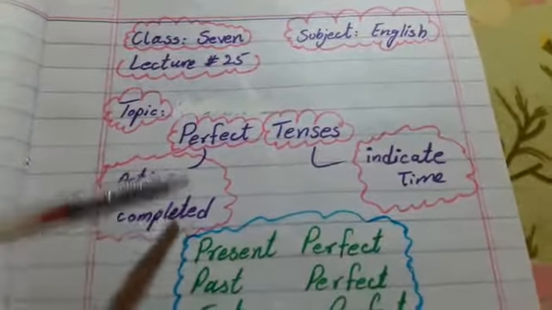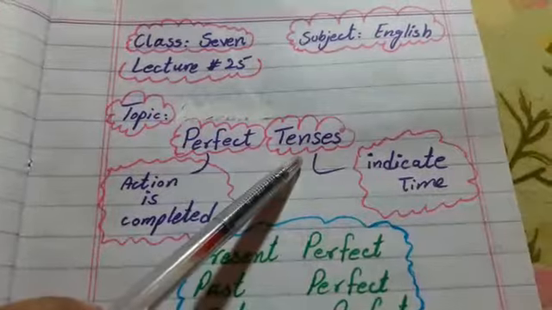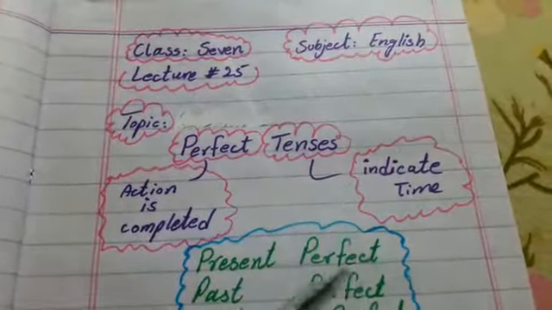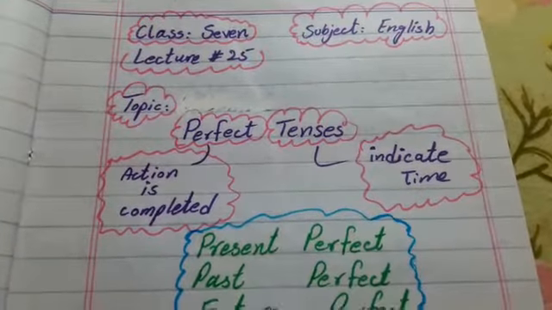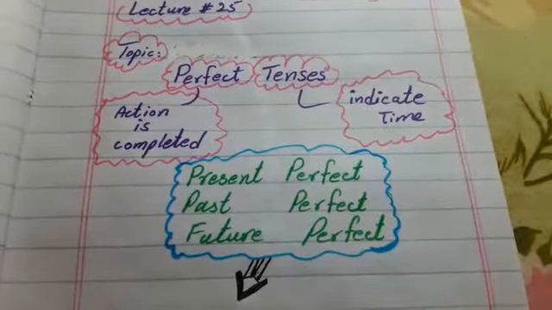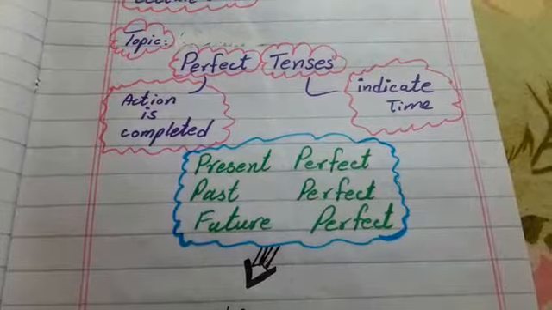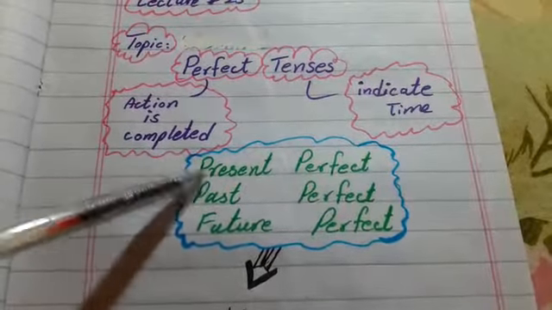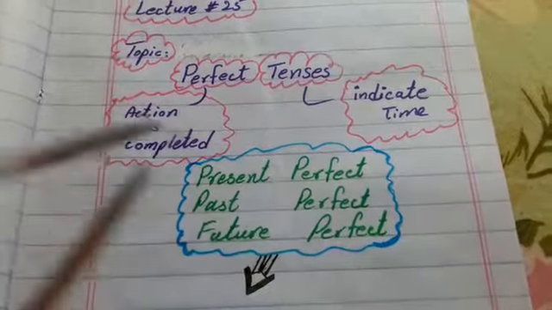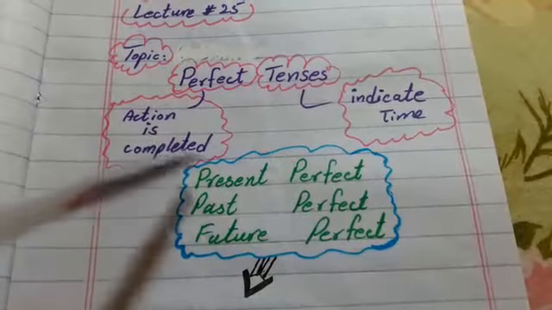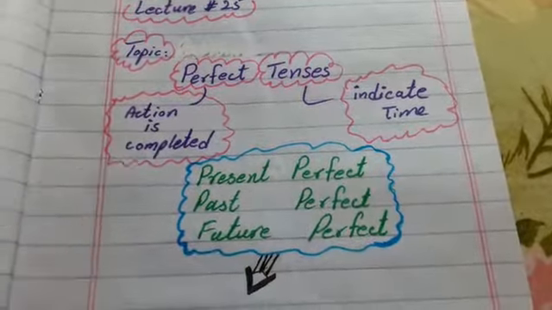Today is our revision. So we will revise the perfect tenses. What is tense? Tense means to indicate time, and what is perfect? Perfect means action is completed. Today we will revise the formation and examples and definition of present perfect, past perfect, future perfect. Just recall to your mind, perfect means action is completed.